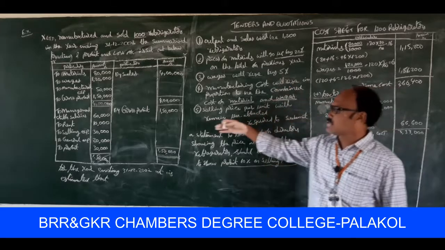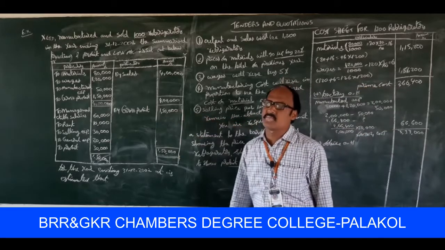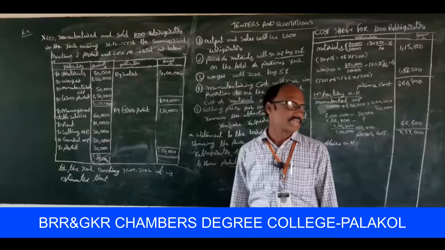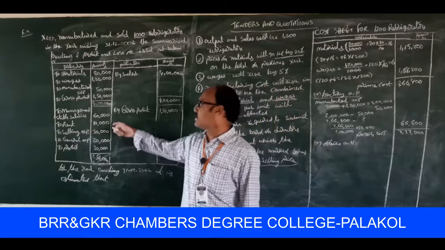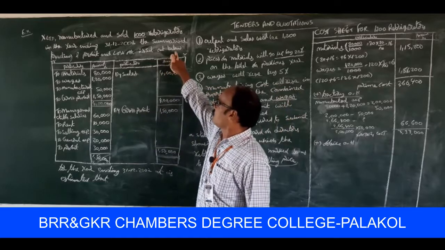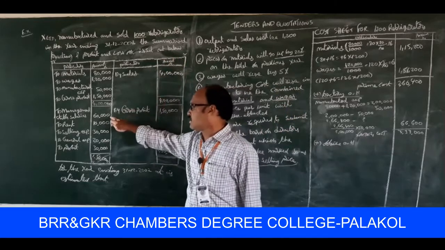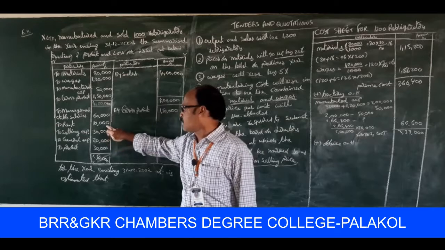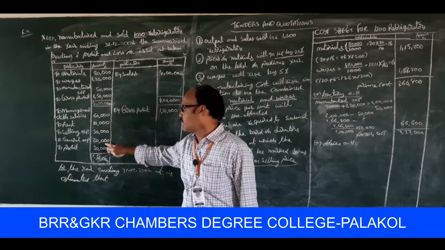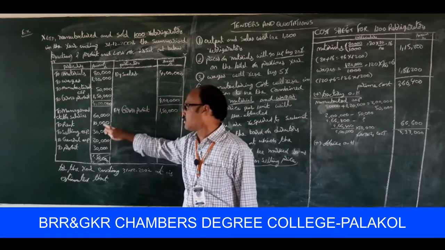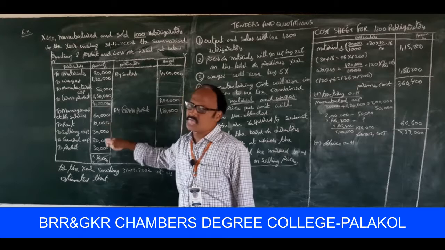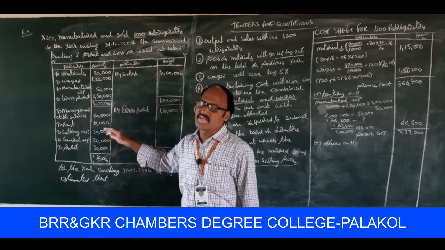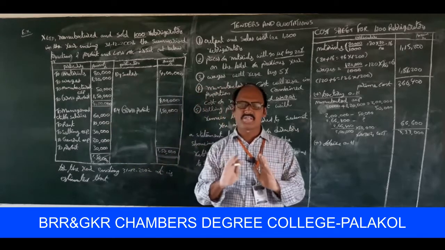So add office overheads. The office overheads available for 1,000 refrigerators: 60,000, next one rent 10,000, next one general expenses 20,000. So 60 plus 10 plus 20, total 90,000 rupees office expenses here. It remains the same and is not affected.